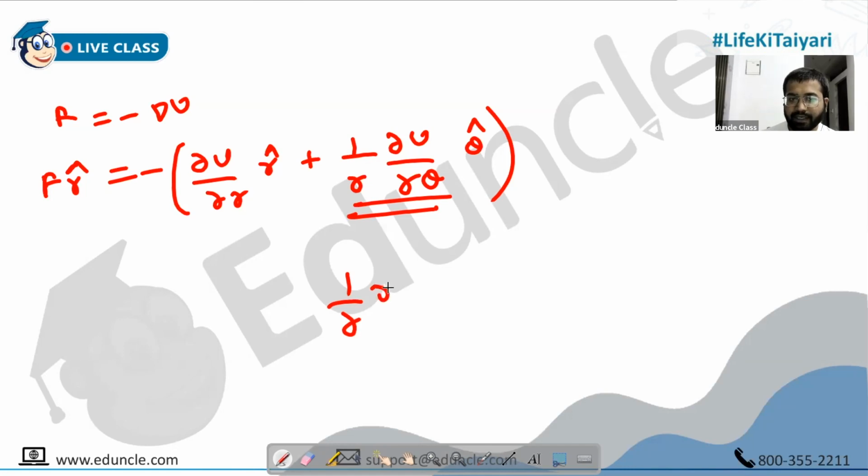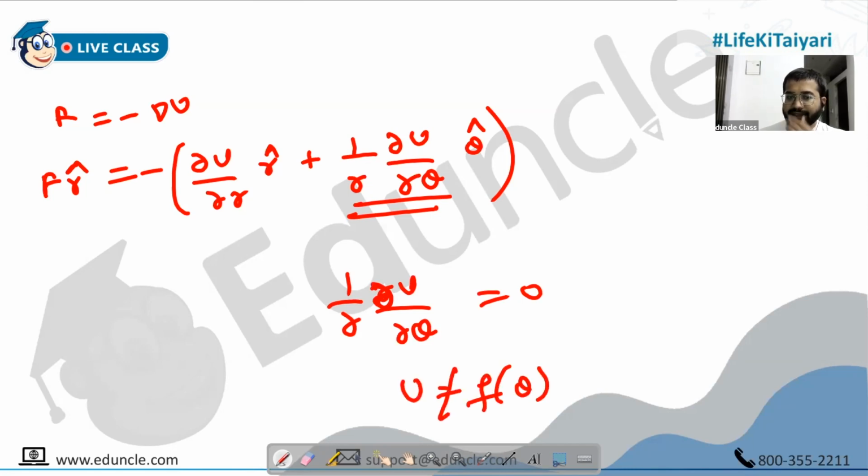So 1 upon r dou u by dou theta becomes 0. It means u is not a function of theta, because the partial derivative of u with respect to theta is 0. U is independent of theta. Make a note. Another good MSQ point this should be, that in central force, potential energy is not a function of angle or whatever we call it.